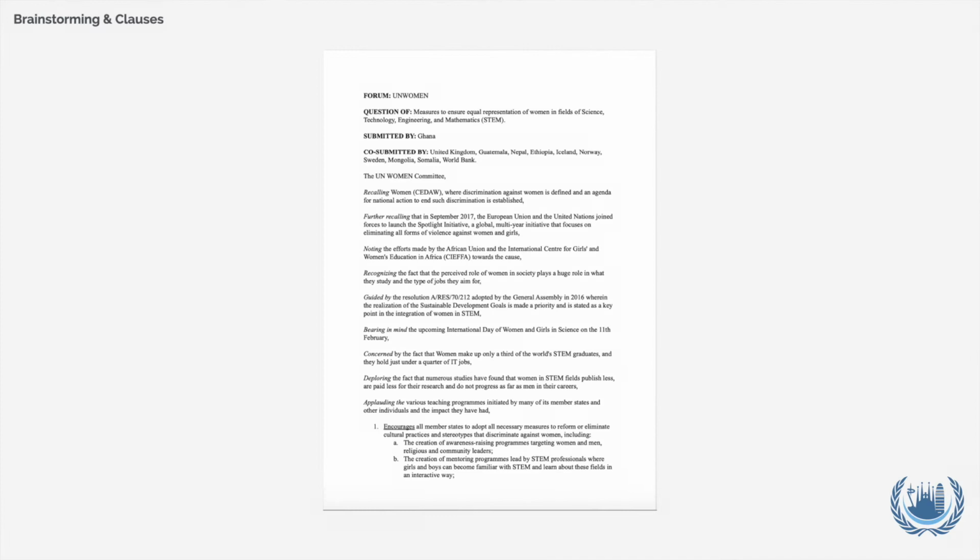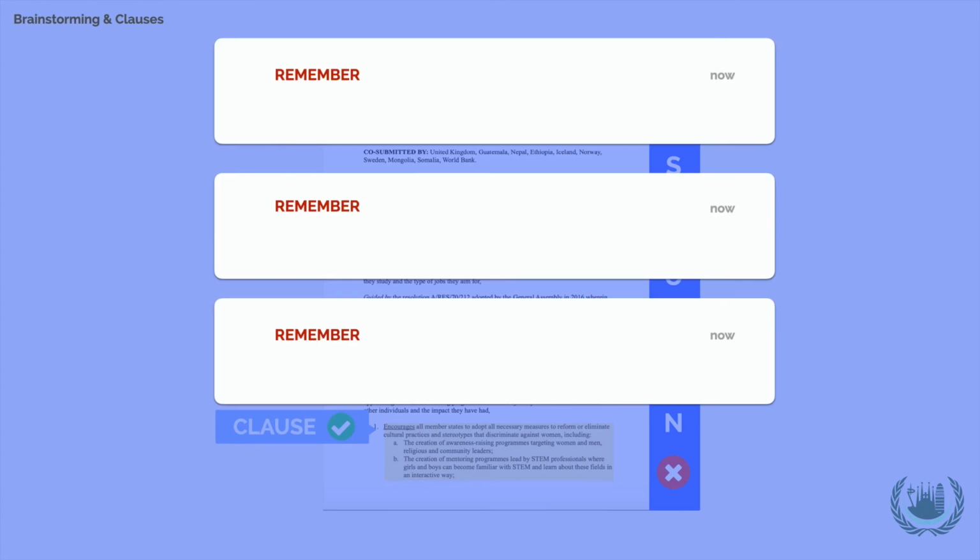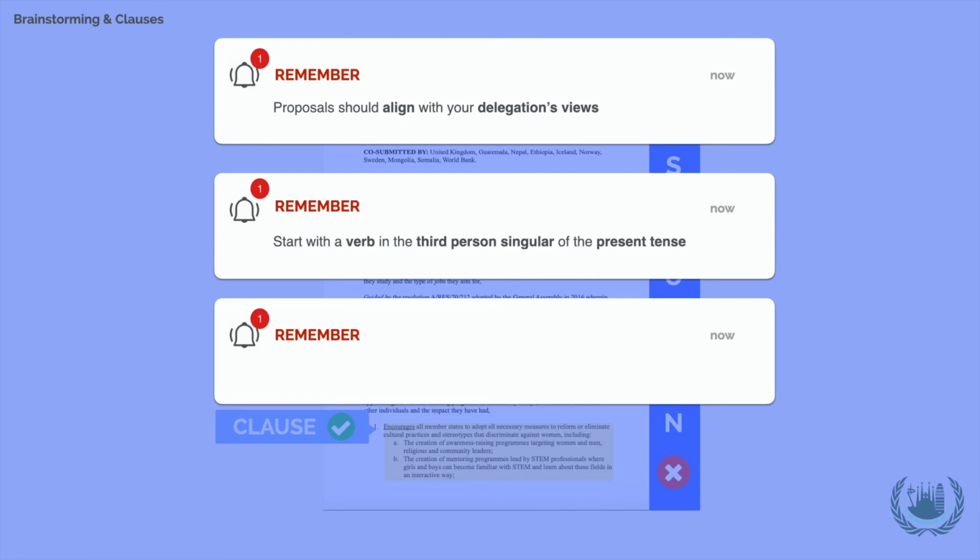Since BIMUN ESADE works on a clause-by-clause basis, you do not need to write an entire resolution. Instead, you must come up with operative clauses that clearly state the action your delegation would like the UN and its member states to take. Remember that your proposals should align with your delegation's views and must always start with a verb in the third-person singular of the present tense.